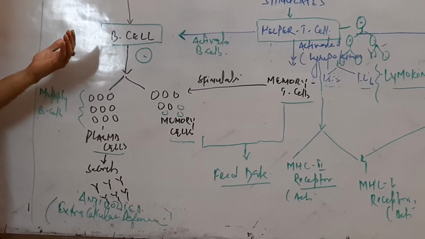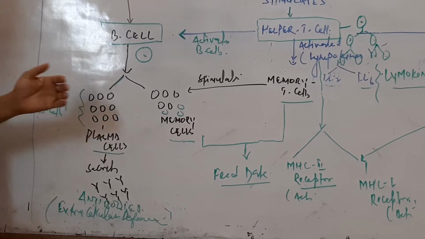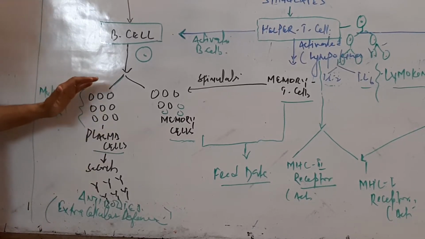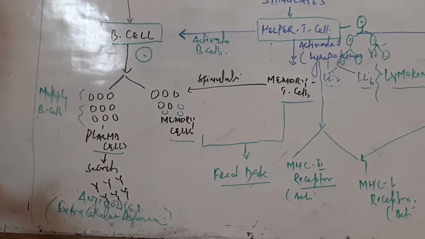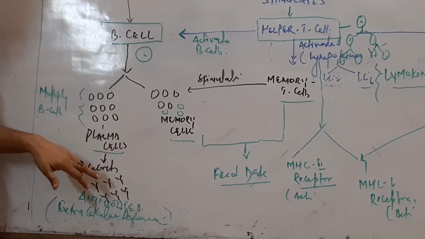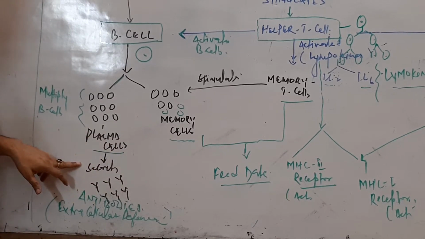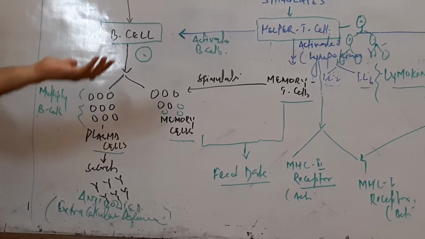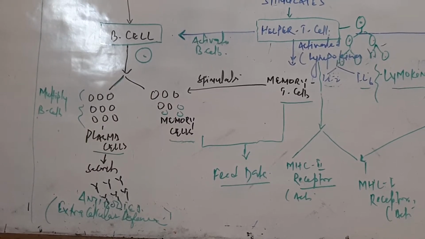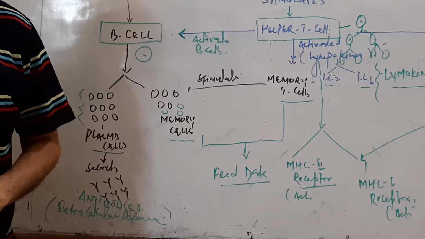The B cells get activated and multiply to form a clone of plasma cells and another type called memory cells. The function of plasma cells is to produce many antibodies. These antibodies circulate extracellularly, come into the blood, and help in the humoral immune response. This is an extracellular response through the humoral immune system, by secretion of antibody through activation of the B lymphocyte by helper T cells.